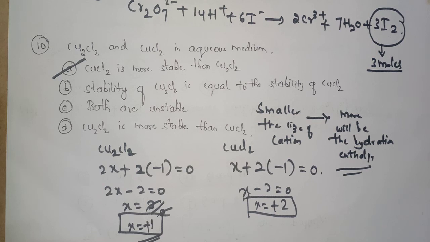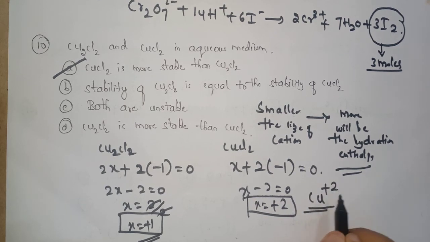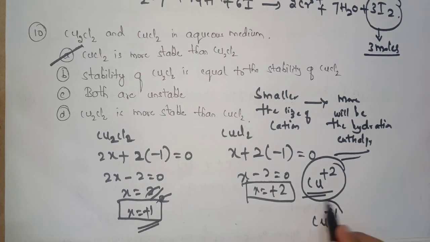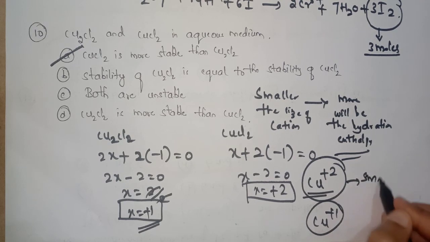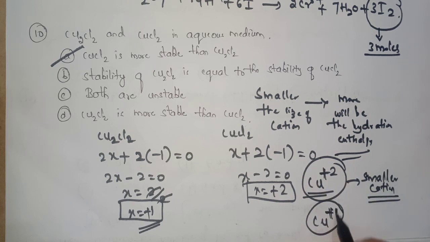So here, that is CuCl2. In CuCl2 the cation oxidation state is plus 2, that is Cu has the plus 2 oxidation state. So when compared to Cu+1 and Cu+2, this is the smaller cation, because it is plus 2 and the other is plus 1.